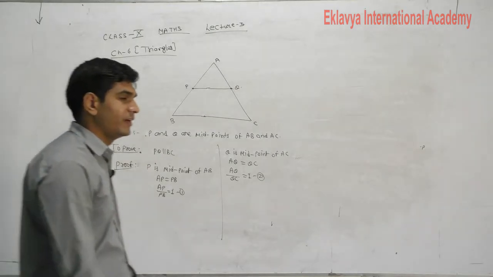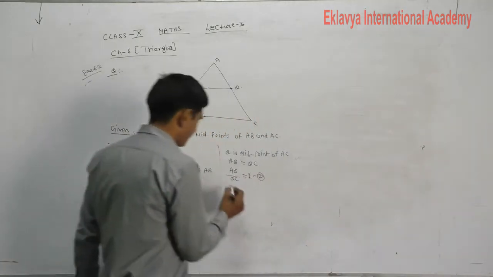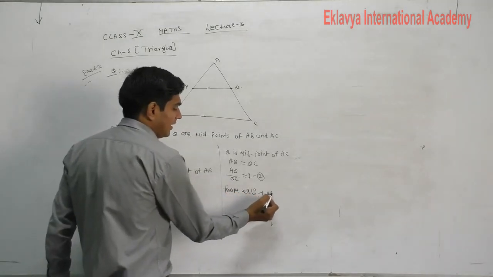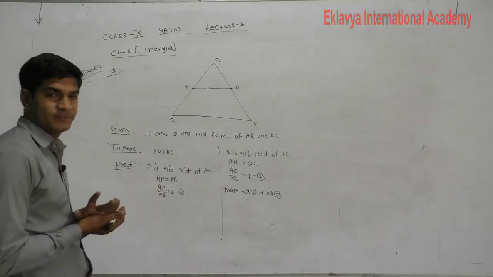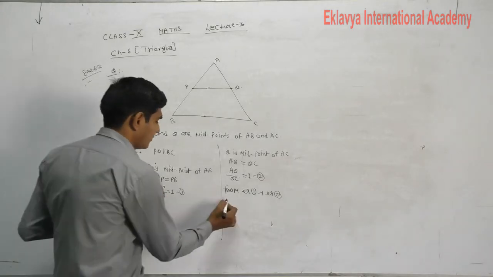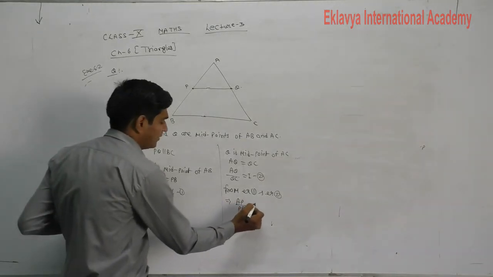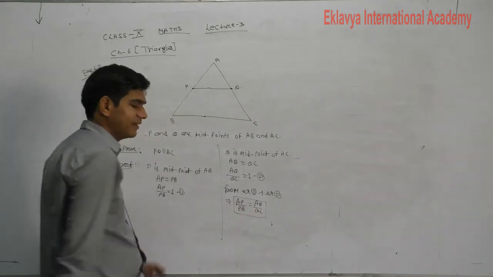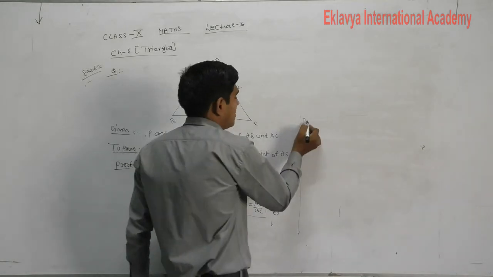From equation first and equation second, what are we observing here? In equation first the right hand side is 1, and in equation second also the right hand side is 1. So AP upon PB is equal to AQ upon QC. AP upon PB is equal to what? AQ upon QC, equation number third.